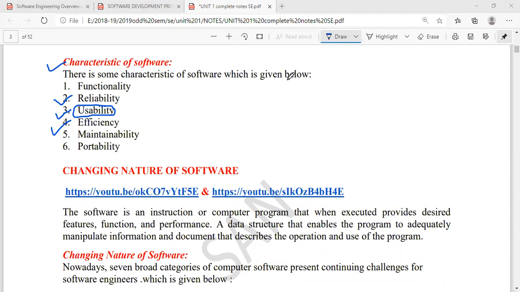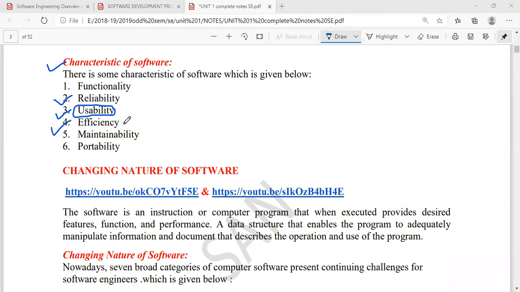So as many inputs as you are providing to that software, that much output is being generated from your software. So efficiency is nothing but how productive, how useful, or what is the maximum utilization point of your software.